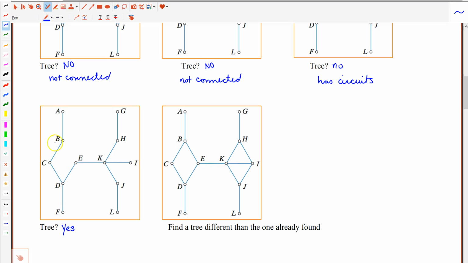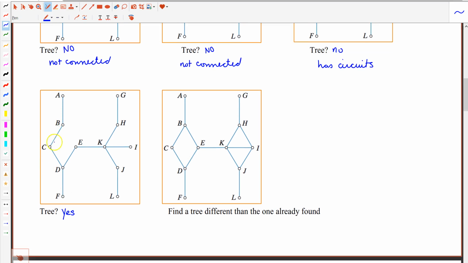Also notice there's no circuits anywhere in this graph. And in this graph, there are 1, 2, 3, 4, 5, 6, 7, 8, 9, 10, 11, 12 vertices. And I want you to notice that there are 1, 2, 3, 4, 5, 6, 7, 8, 9, 10, 11 edges.